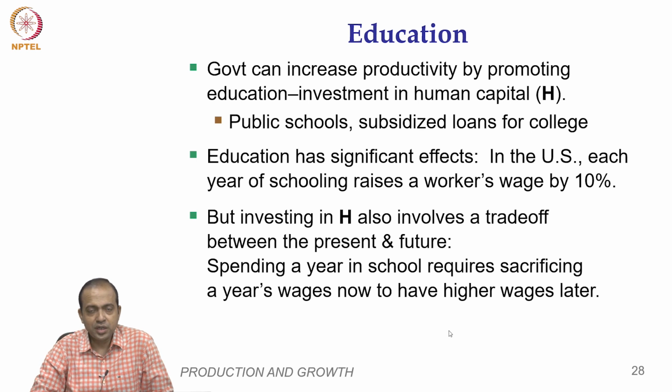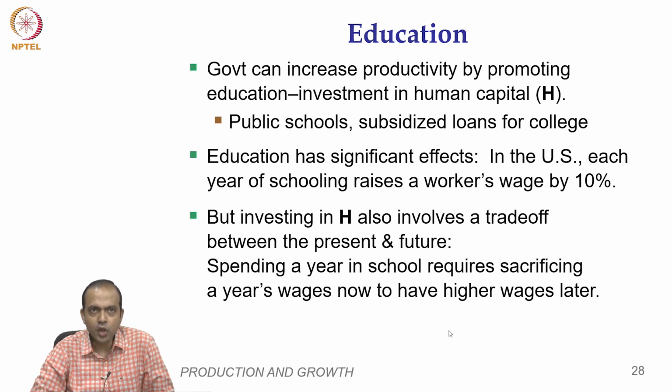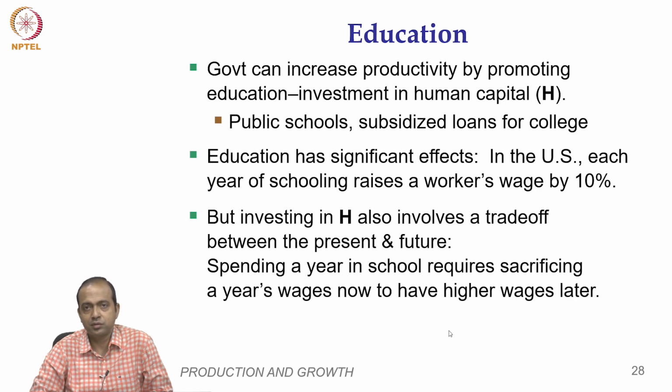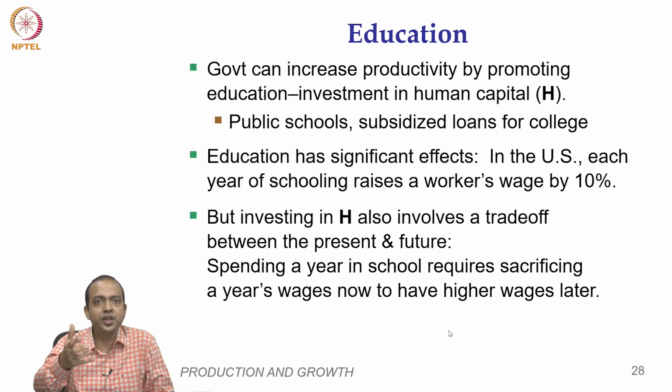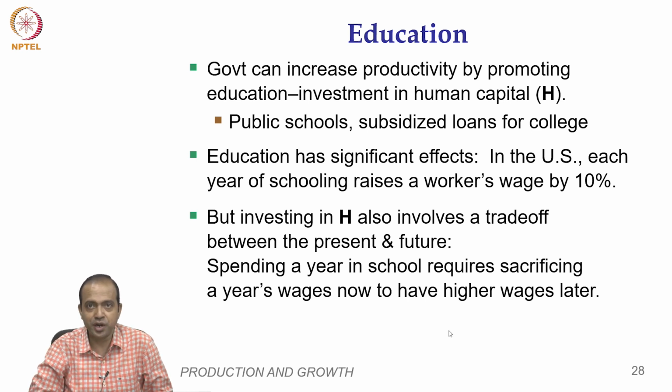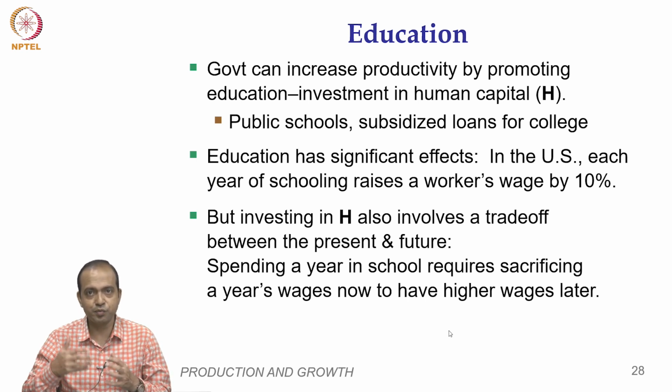So, education is also another factor that improves productivity. So, government actually can increase productivity by promoting education, investment in human capital, public school, subsidized loan for college. Okay. So, in the context of the US, education has a significant impact. Each additional year of schooling raises the workers' wage by 10%, because the laborers become more skillful.